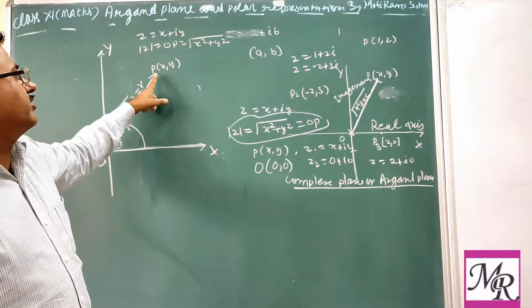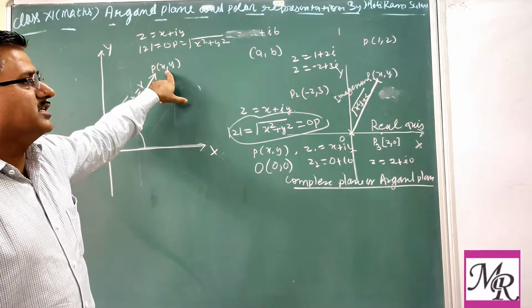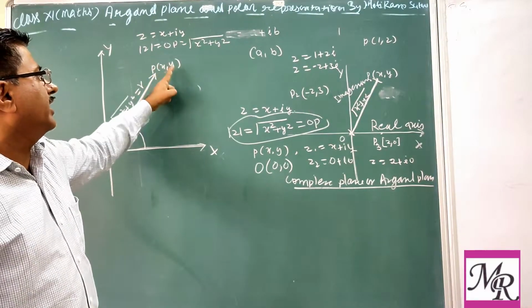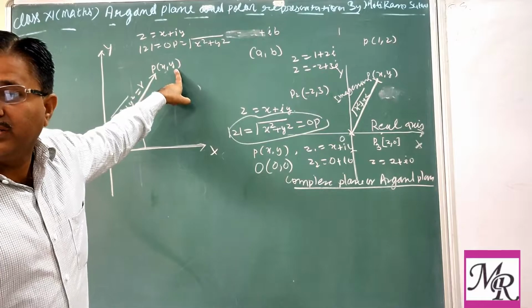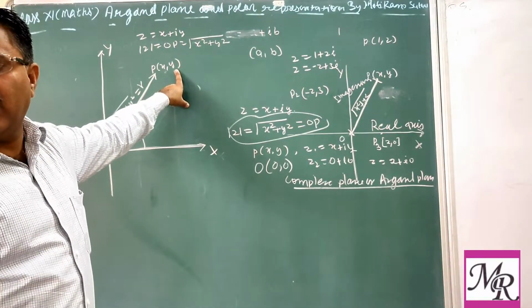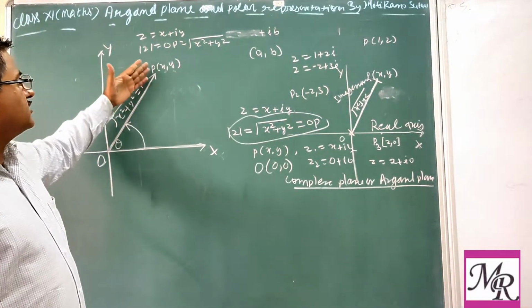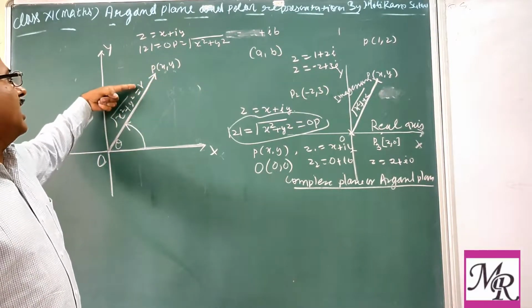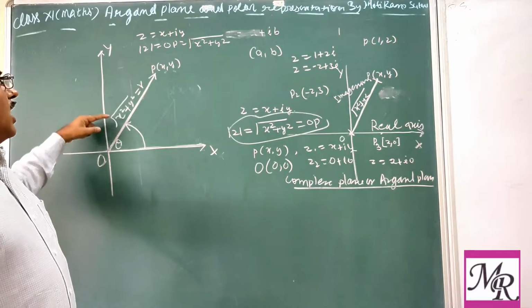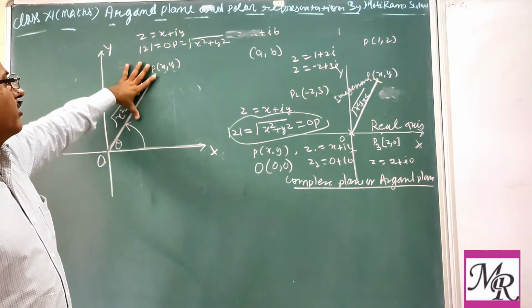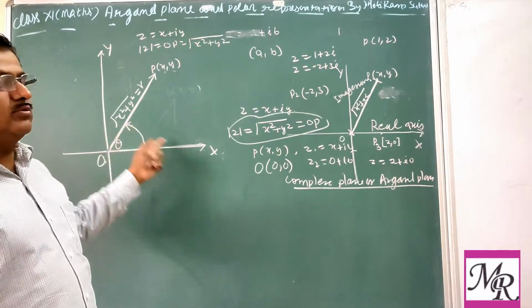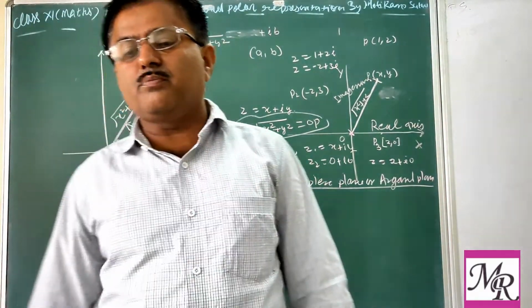Initially in the coordinate or Argand plane, we say P is uniquely determined by the x and y coordinates. Now I am saying theta means the direction with the positive x-axis.